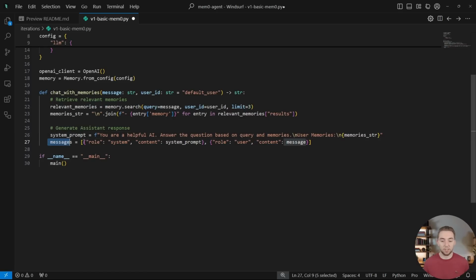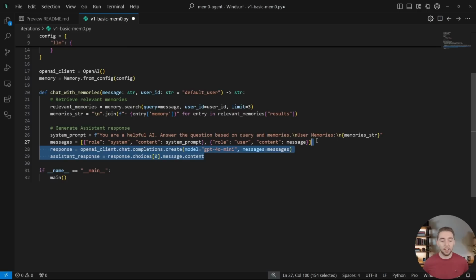And then we create that message array that we're going to pass into the OpenAI client, because this is where we make our request to GPT-4o Mini with all of the messages that we currently have built up in the conversation. And this isn't a conversational bot. You'll see here that the messages that we pass in to GPT-4o Mini, we only have the system prompt and the user message, the latest user message. We're not building up conversation history over time. And this is important because I'll show you in a bit, we're going to prove that we don't have any conversation history at all, but the agent is still able to remember things. And so just keep that in mind. We're not building up conversation history.